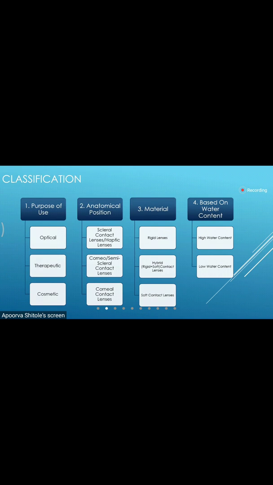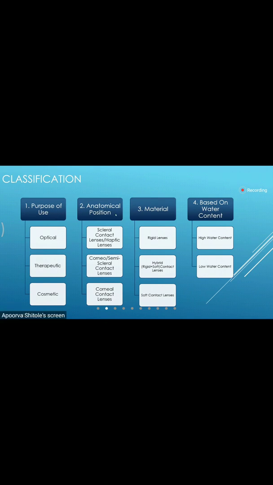Contact lenses compensate the vertex distance, hence we get a better field of view and better clarity. So for optical purposes, contact lenses can be used for all the refractive errors for which we use spectacles. Therapeutic, we have, then cosmetic.